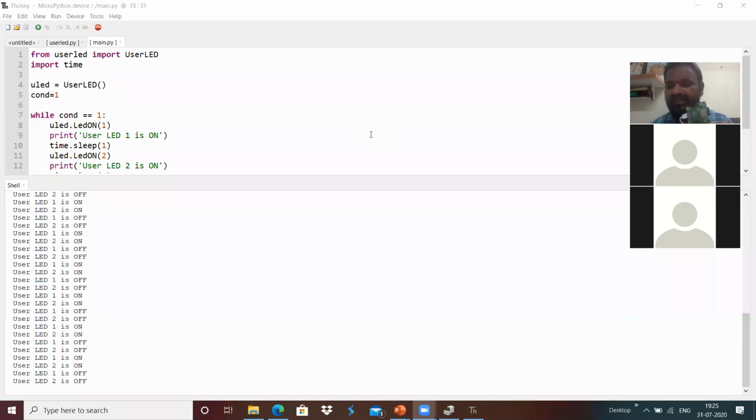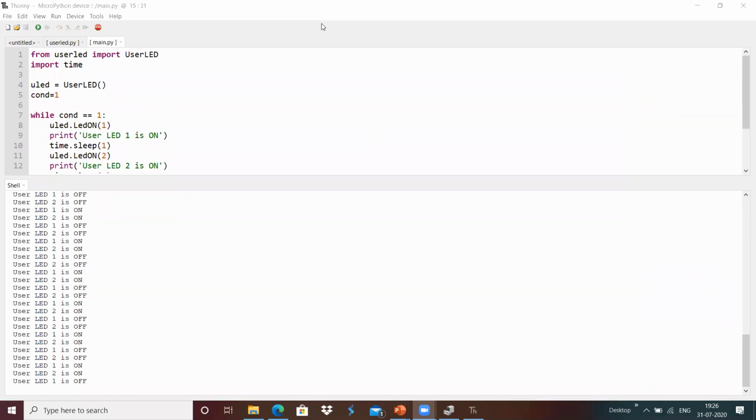Then we saw how to create our own file and save it into our board, how to get started with the interactive console, and how to get automatic execution by saving the file with the name main.py. Yeah, this provides a simple getting started with MicroPython.